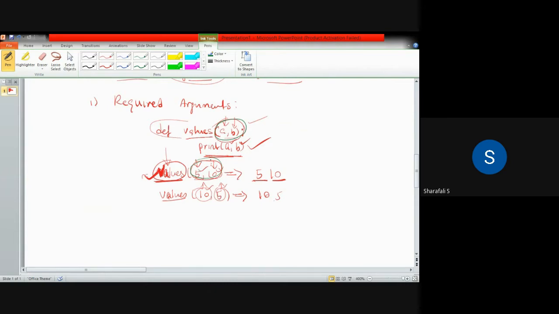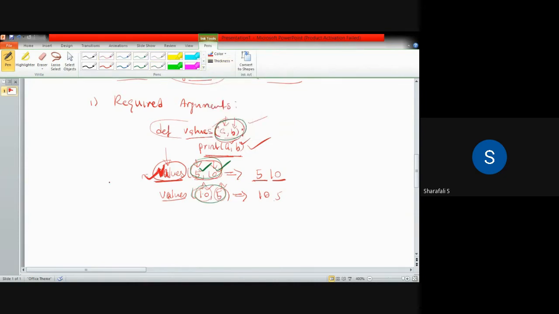If you want to assign the value 5 to argument a and 10 to b, then you have to write 5 first and 10 next. You cannot write it like this. If you are writing 10 comma 5, then the value 10 will be assigned to a instead of 5. So the order is important. The order and the number of arguments should be same in the case of required arguments.